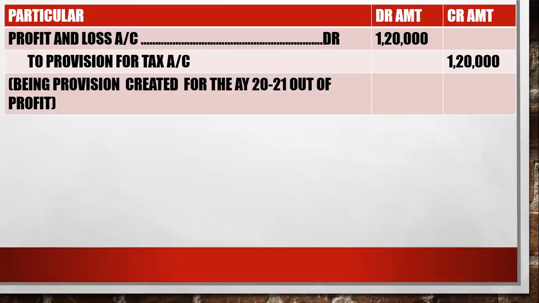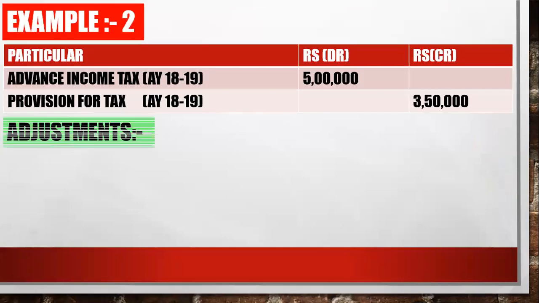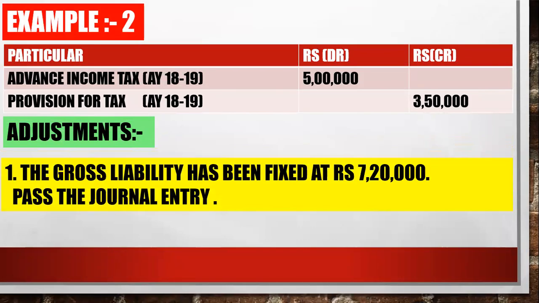This was the last entry, last transaction. They have said to create more provision for next year of rupees 1,20,000. So we have made the entry profit and loss account debit to provision. We have created 1,20,000 more provision for next year, the upcoming year. Okay. So this was the second question. I gave you the homework. So has everyone done it? Yes. Okay. So we'll check.